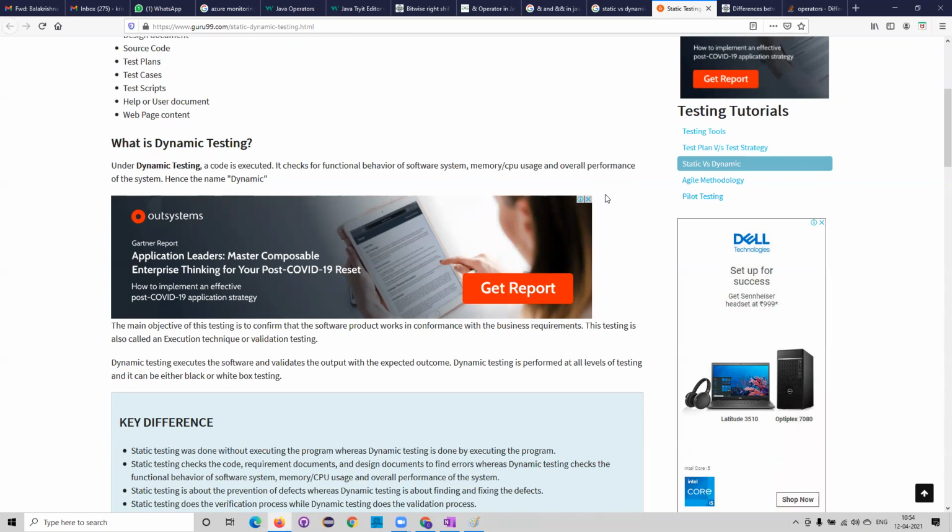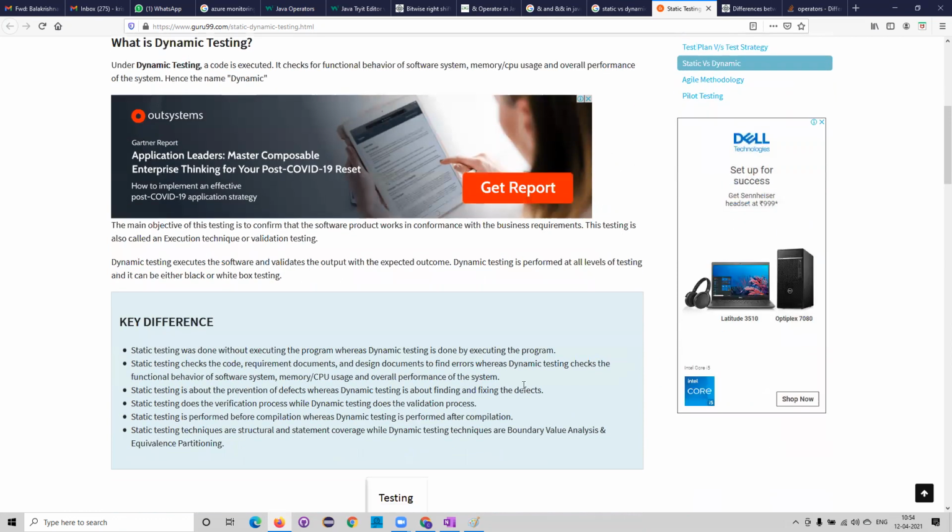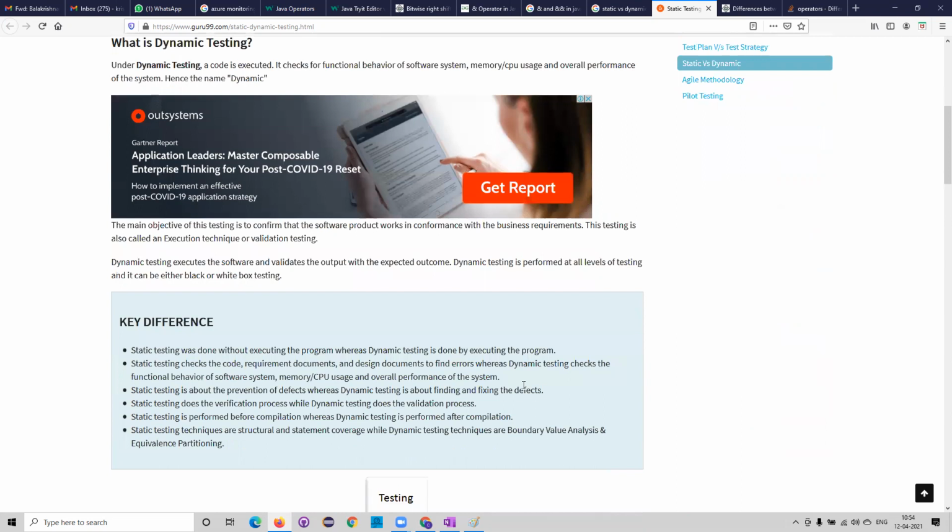Who does dynamic testing and then static testing? Means who does the static testing? Static testing was done by business analysts, architects, QA, I think. Static testing is done by QA, and dynamic testing is done by QA team.